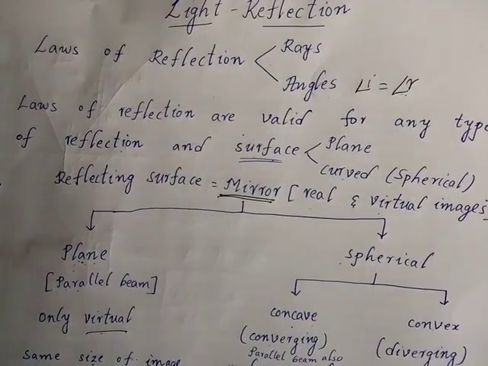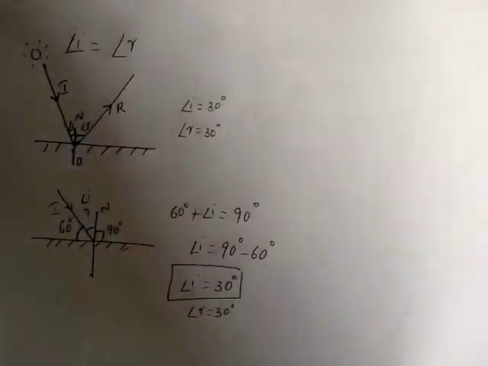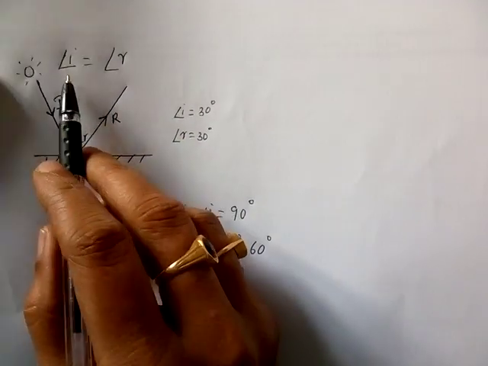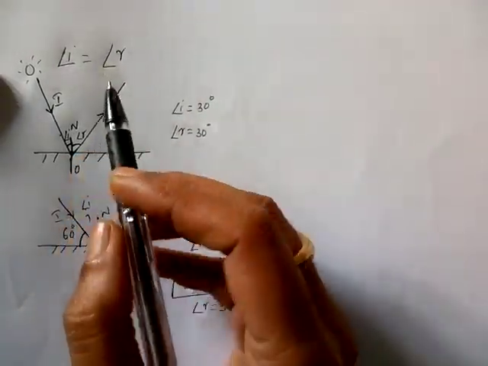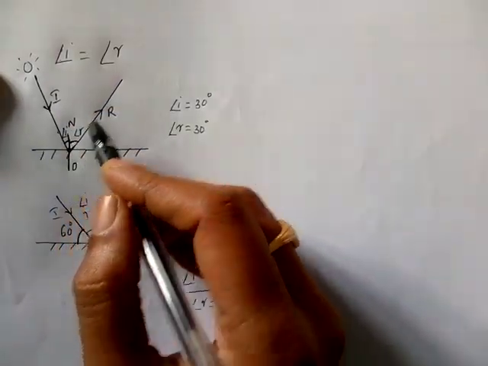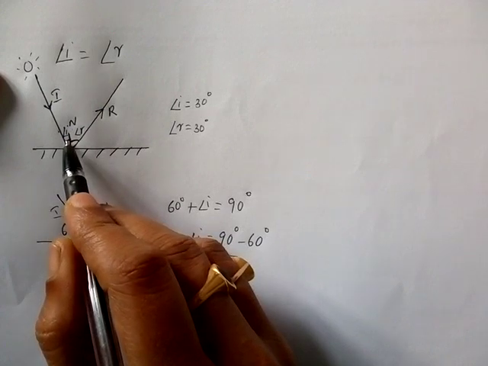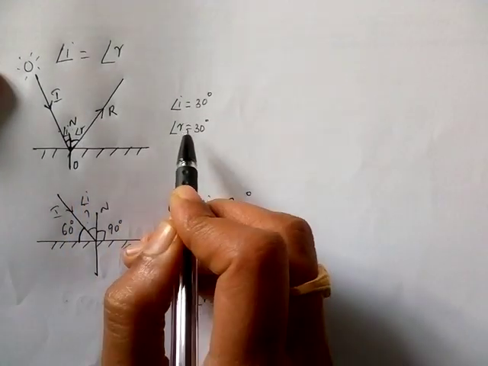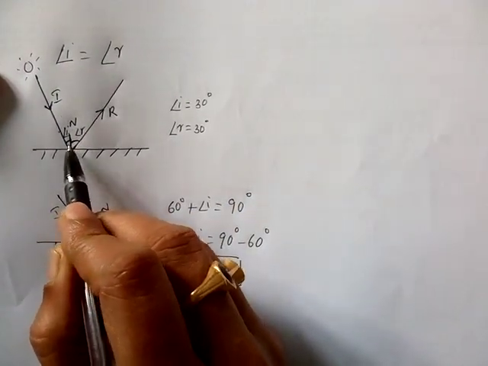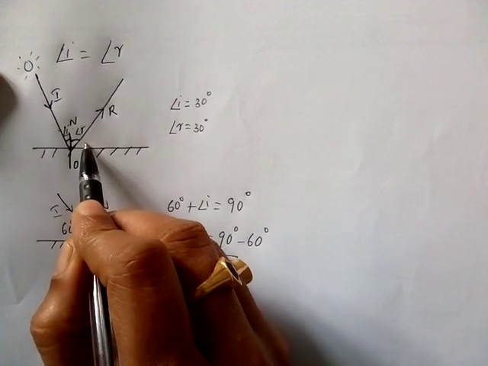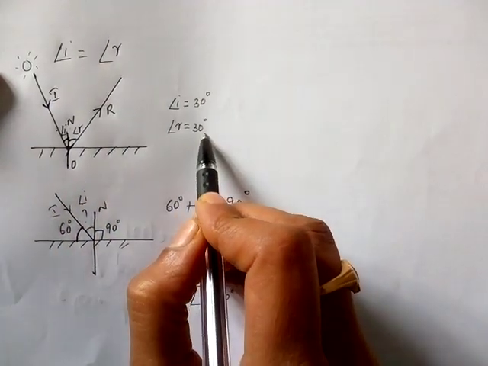Second law is about angles. In these angles, you will have two types of questions. You know angle i is equal to angle r. They will give you incident ray, reflected ray and normal. They may ask you to find angle of reflection by giving angle of incidence. So, it is very easy. As both of them are equal, you can directly mark the same.